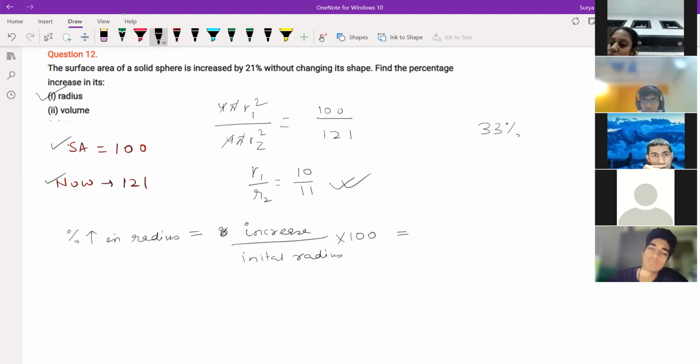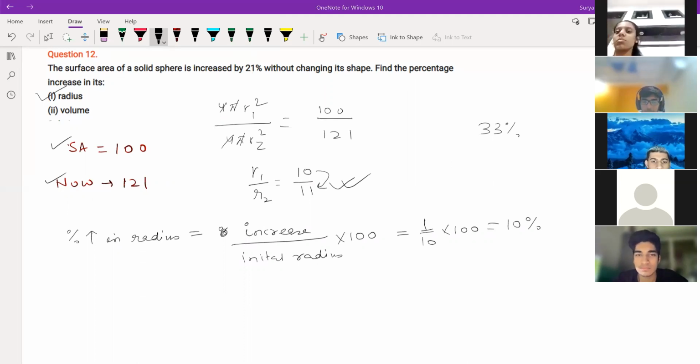This is the formula, children. How much increase happened? 10 to 11 happened, right? So 1 divided by 10 into 100, so 10%. Is it clear how we're getting 10%? Anyone having doubt in finding the percentage increase in radius?